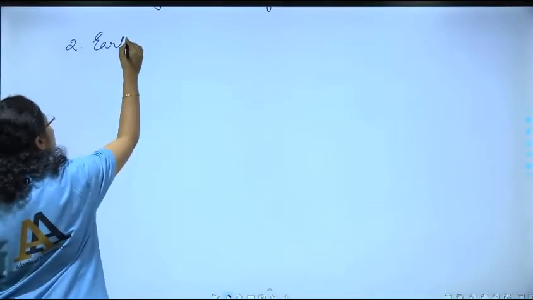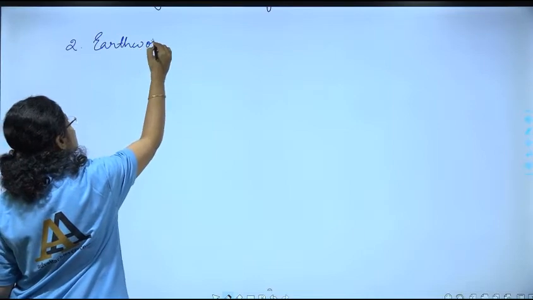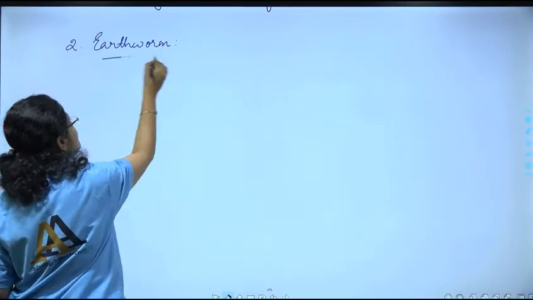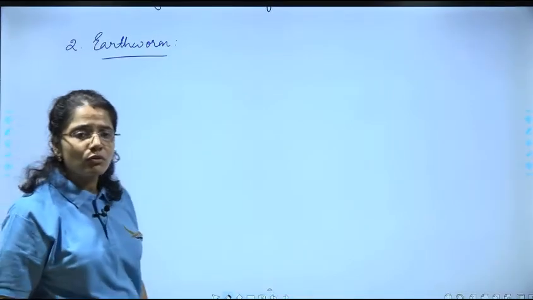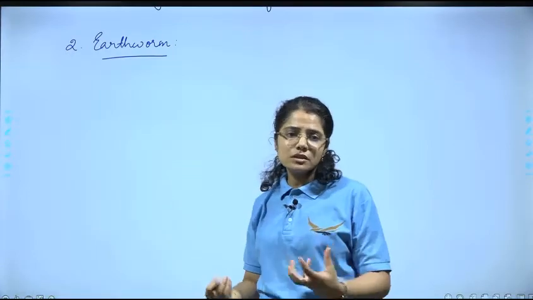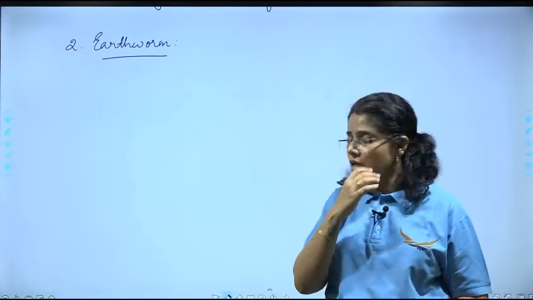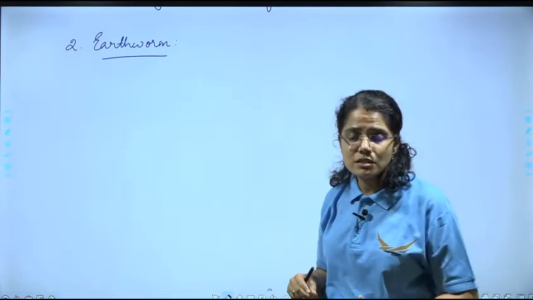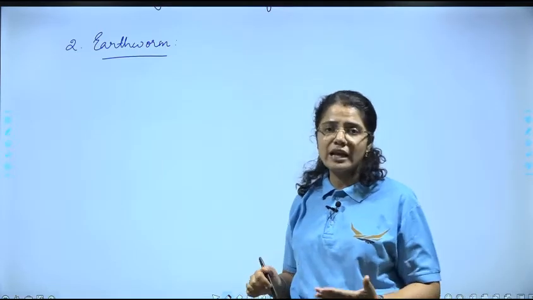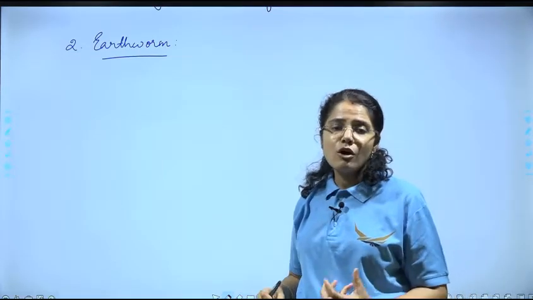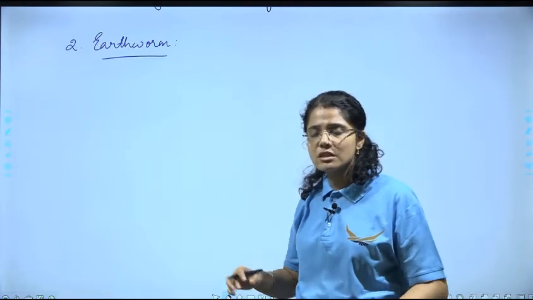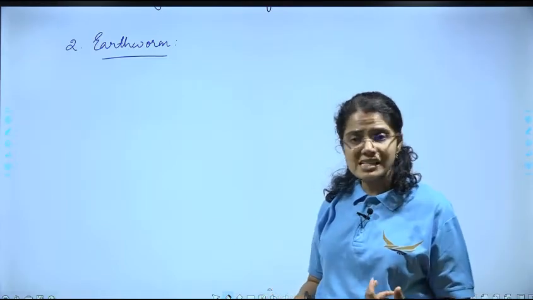We have discussed earthworm in detail in structural organization in animals. So we know that the earthworm has what? Longitudinal and circular muscles which contract and help it to move, correct? और उसके पास special structures है जिसकी वजह से वो move करता है, those are called as setae.